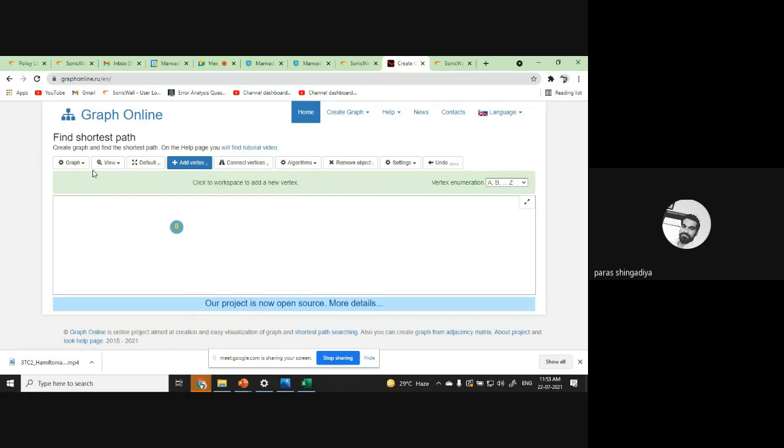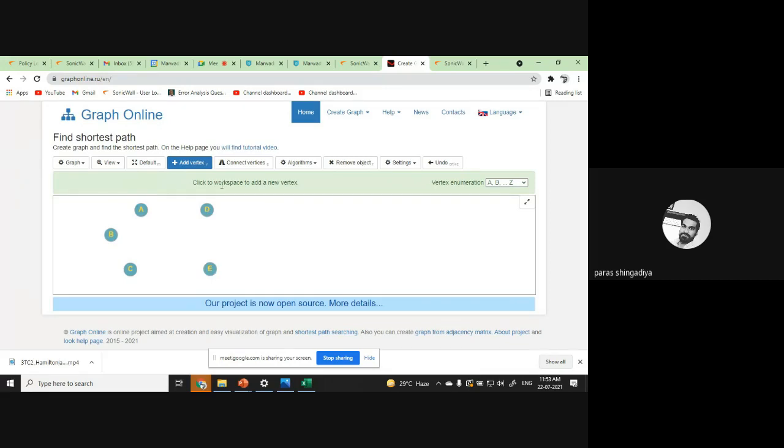Okay, these two examples we have discussed right now. Let us use this graph. You can create a new graph by using this option. Now there is one tab, add vertex. By using this you can add a vertex. You just click on this board and you will get a vertex. Clear? Here we require this graph. Let us consider this one.